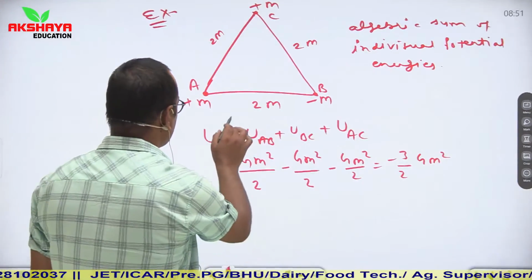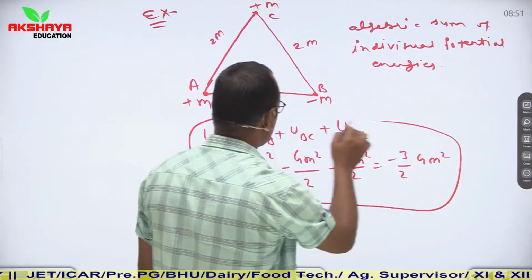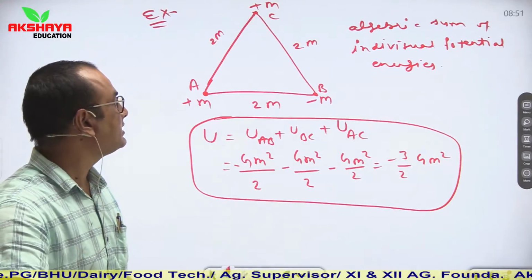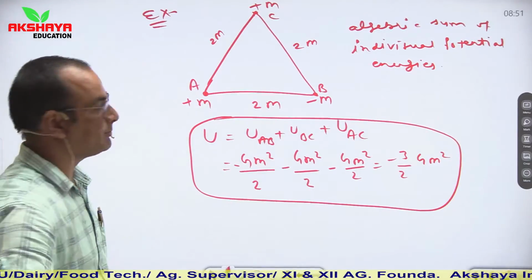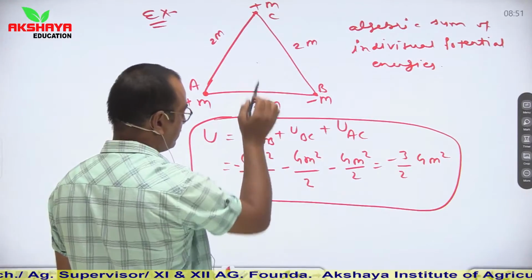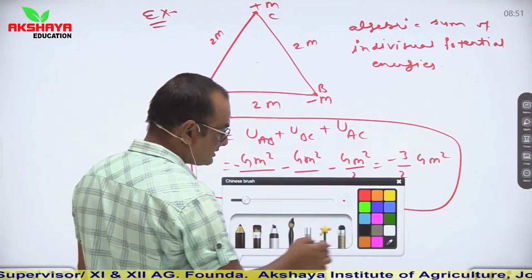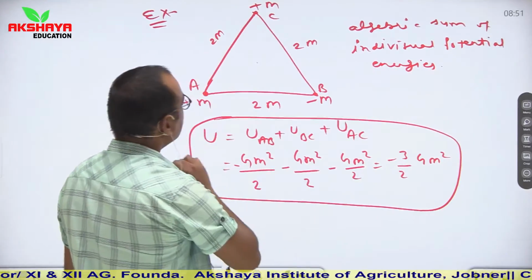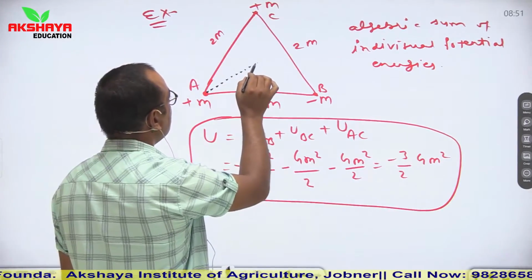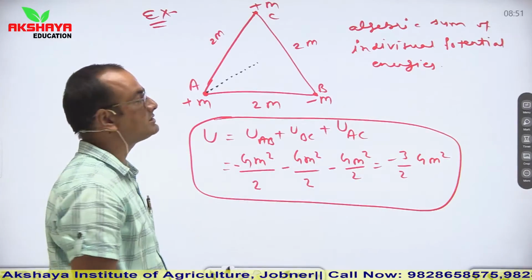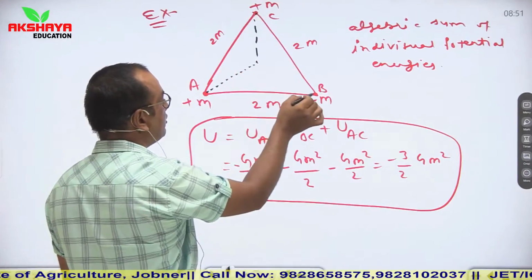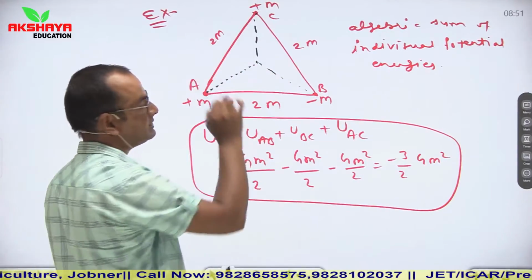Or in the same question, if you have to calculate gravitational potential at the centroid, then in that case, let us say this is the centroid where gravitational potential has to be calculated. So in this condition, we should know the distance of that point where we have to find gravitational potential. So we should know these values from these point masses.